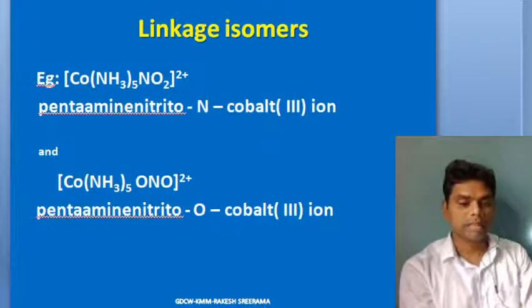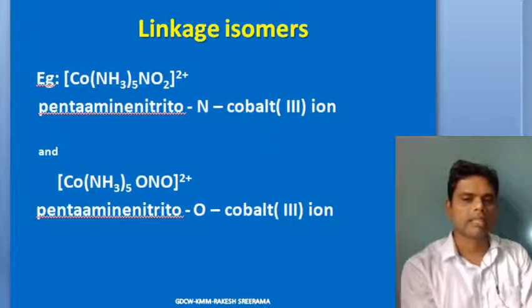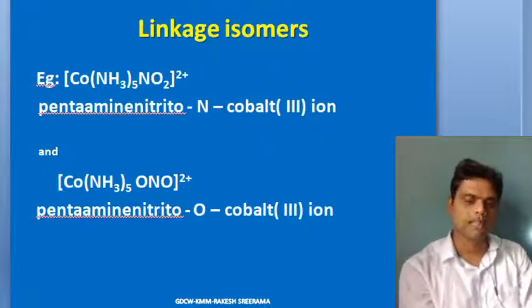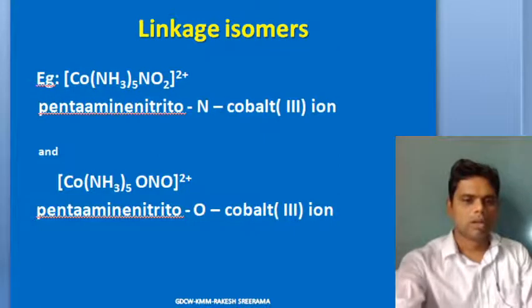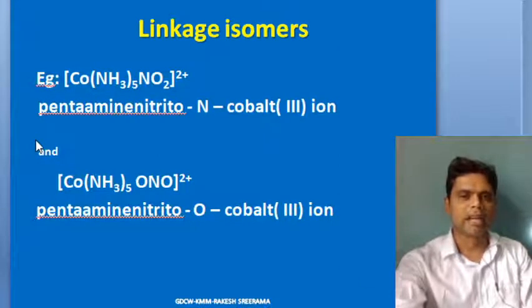So from the same ligand, it is actually a ligand having two different possible ligating sites. As such, we call that an ambidentate ligand. It can ligate from both directions, maybe from nitrogen, maybe from oxygen. So as such, it results in an isomerism that is called linkage isomerism. Okay, so that's what ambidentate ligands and linkage isomers are.